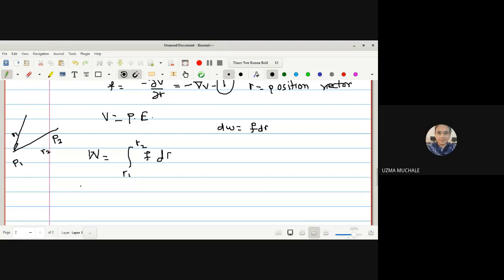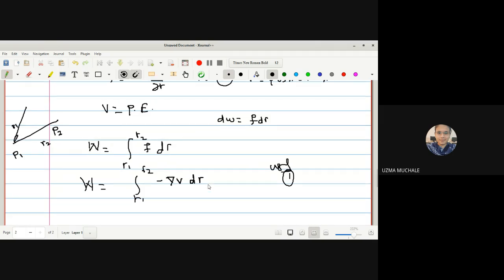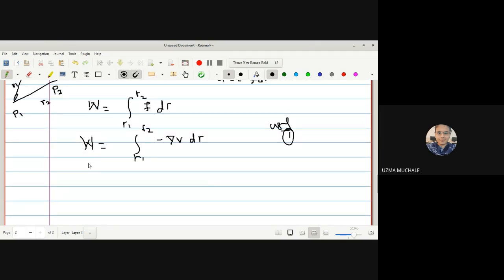Using equation 1, we get integration R1 to R2. By using equation 1, we get F is equal to minus del V, and dr will be as it is. Now we know R is equal to xi plus yj plus zk.